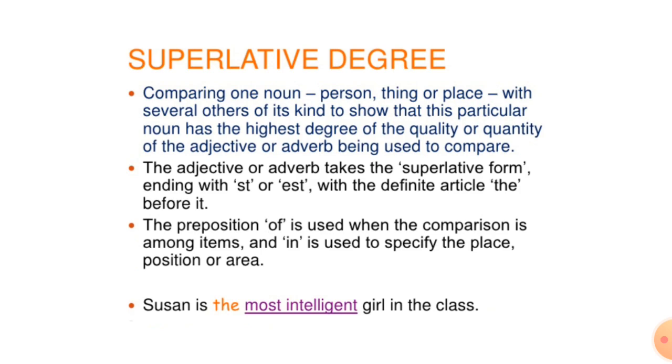When three or more things, animals, etc., are compared and they have a particular quality in unequal measure, we use the superlative degree of the adjective. Remember that this form of the adjective always has the definite article "the" before it.